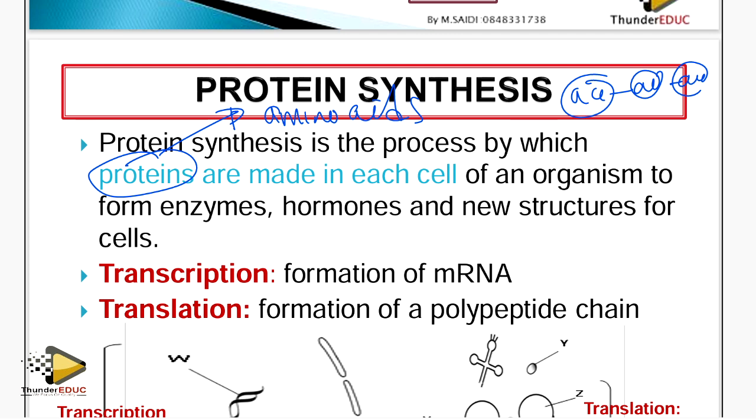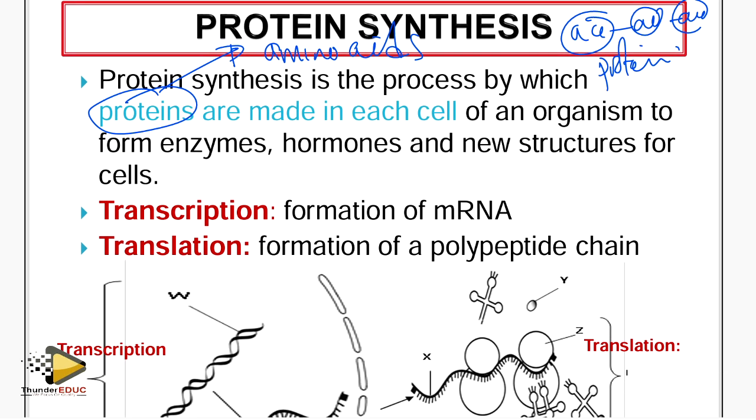When the amino acids are more than 50, we call it a protein. We call it a polypeptide chain when it is less than 50 amino acids, but if it's above that, we call it a protein.